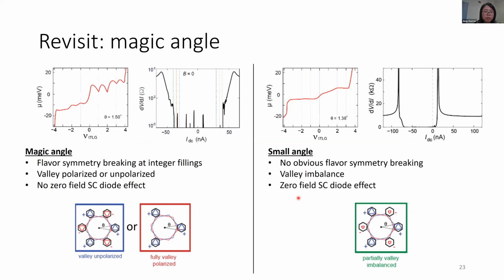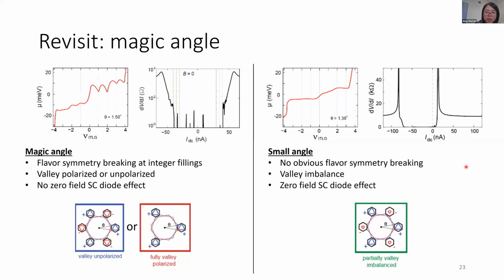And finally, let's revisit and compare with the magic angle case. Here, for the magic angle twisted trilayer graphene, we see this sawtooth pattern corresponding to a flavor symmetry breaking spontaneously at integer fillings of the Moiré unit cell. And in the superconductivity in this system, we did not find any zero-field superconducting diode effect. And this is consistent with our discussion that either very unpolarized or very fully polarized will not be able to support a zero-field superconducting diode.